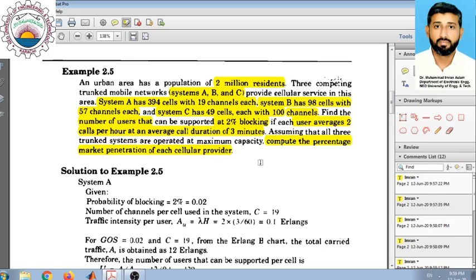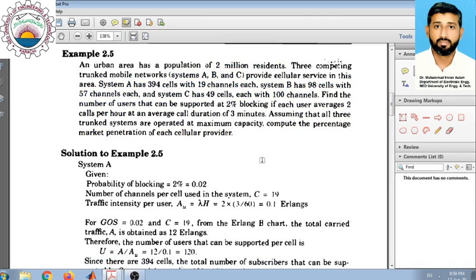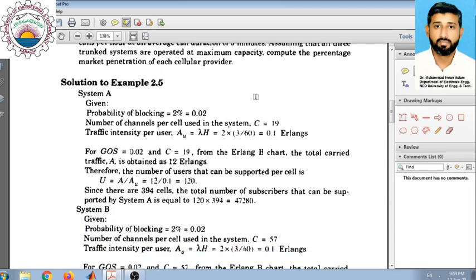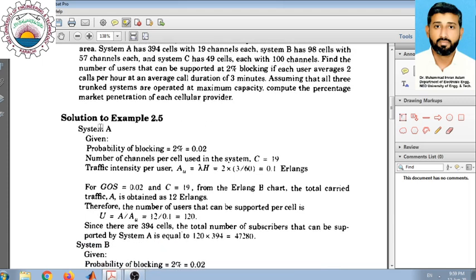So there are two tasks. First we focus on the first task, which is finding the number of users for each type of system. So let us begin the solution. So we start with system A.